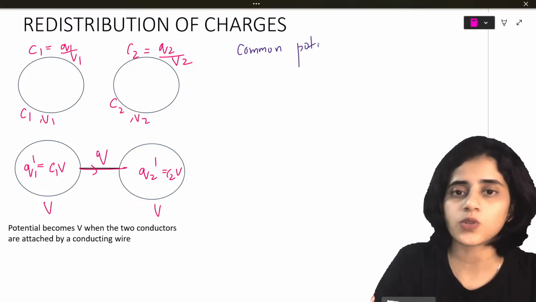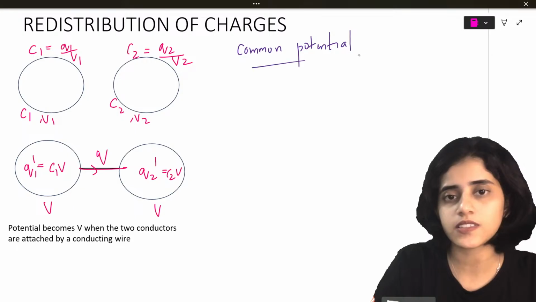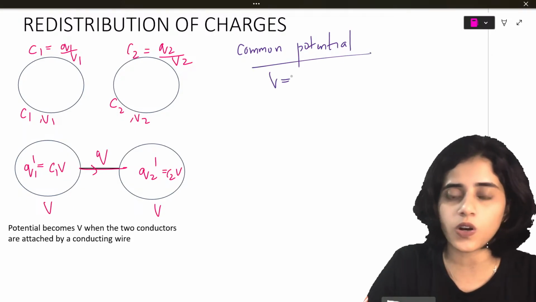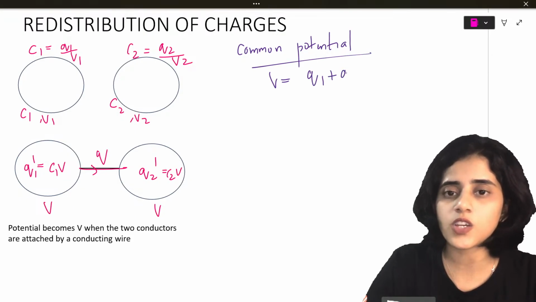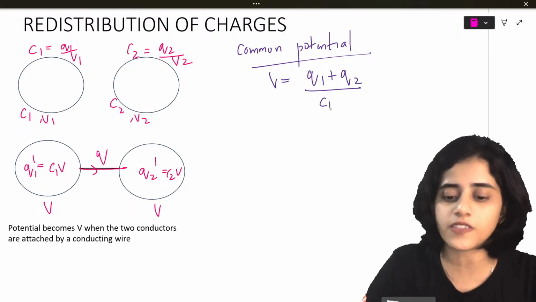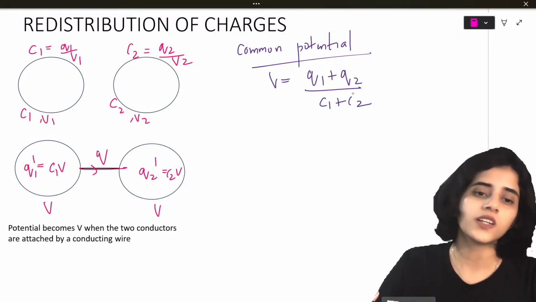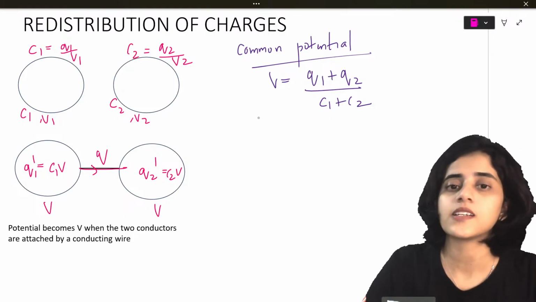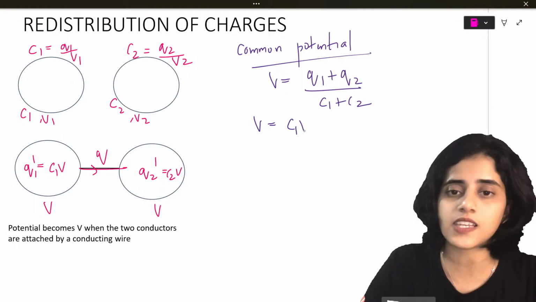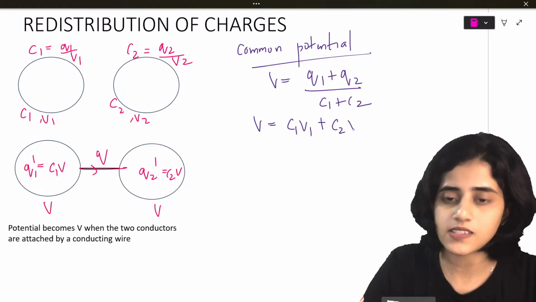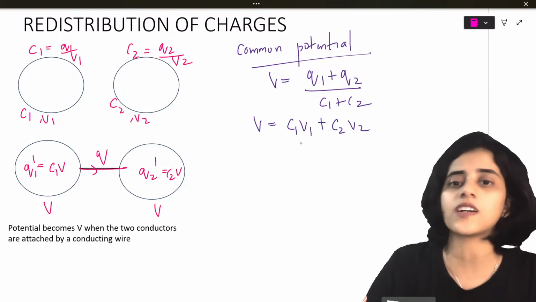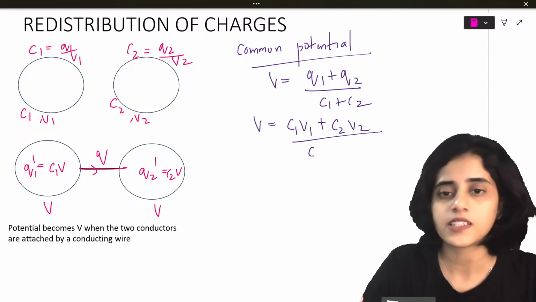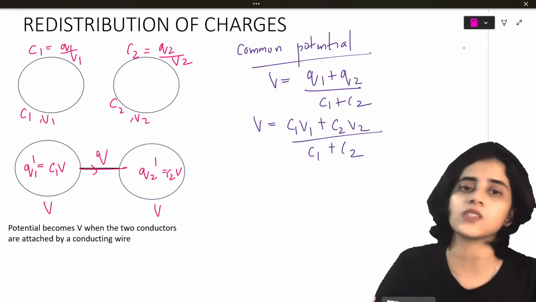So the common potential V is Q1 plus Q2, the whole divided by C1 plus C2, total charge divided by total capacitance. So V can be written as C1V1 plus C2V2, since Q1 is C1V1 and Q2 is C2V2, divided by C1 plus C2.